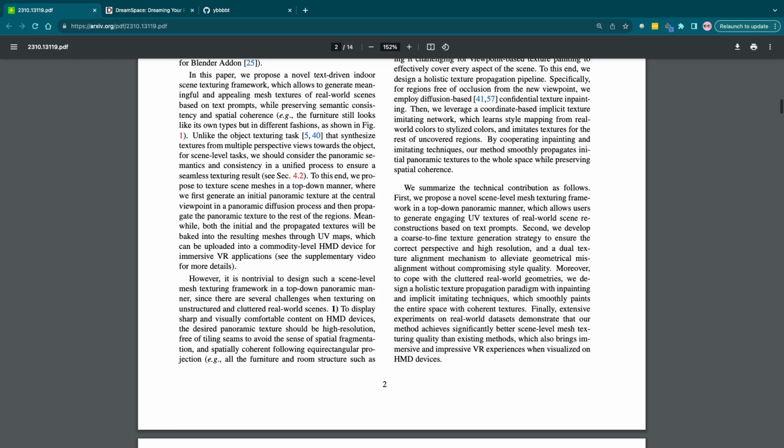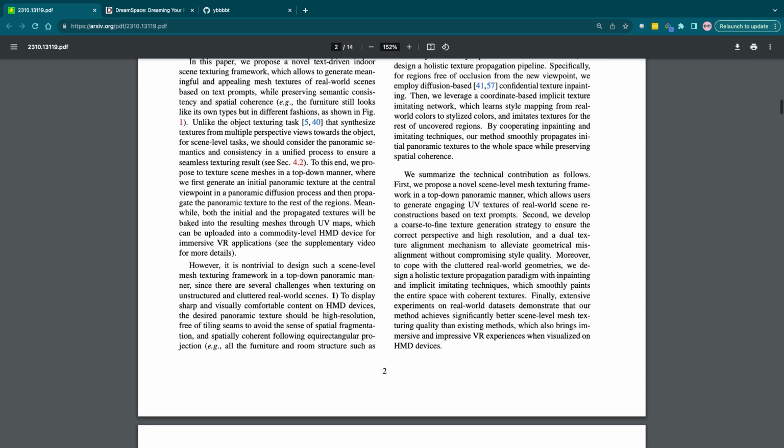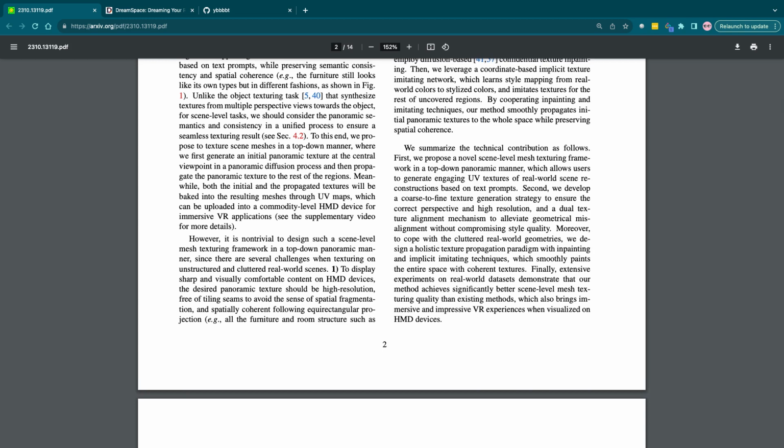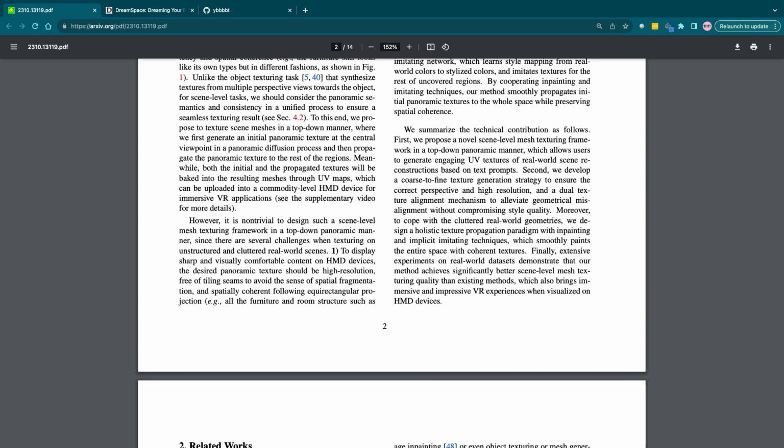We summarize the technical contributions as follows. First, they propose a novel scene-level mesh texturing framework in a top-down panoramic manner, which allows users to generate engaging UV textures of real-world reconstructions based on text prompts. Second, we develop a coarse-to-fine texture generation strategy to ensure the correct perspective and high resolution, with a dual texture alignment mechanism to alleviate geometrical misalignment without compromising style quality.